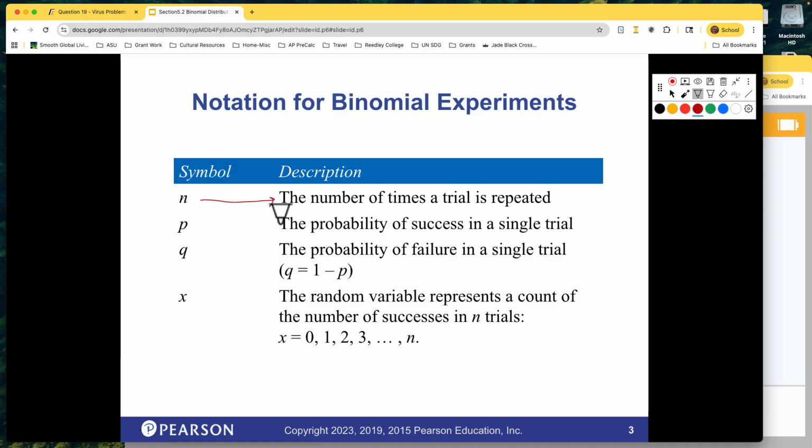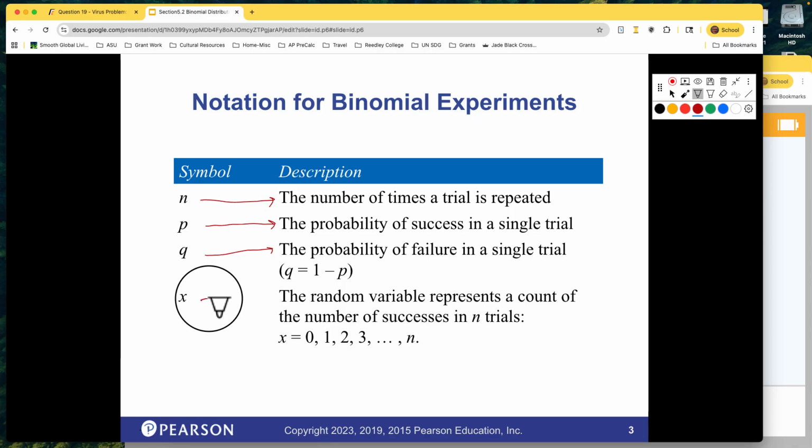Sometimes we're measuring how many days in a month we get rain, so the number of trials would be 30 days or 31, depending upon which month we're in, or 28 if it was February. Little p is the probability of a success on an individual trial. Q is the probability of a failure, and q is always equal to 1 minus p, because 100% is everything. They have to both add together to be 100%, or 1.